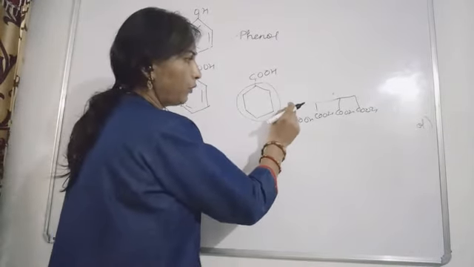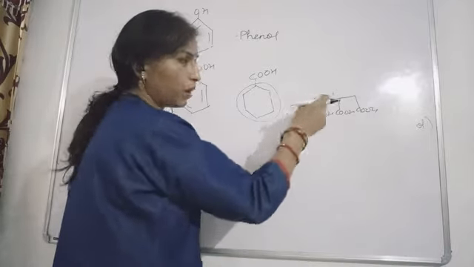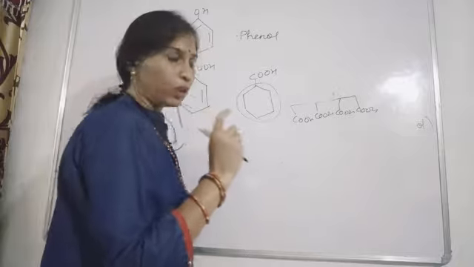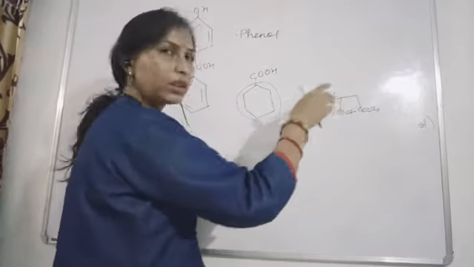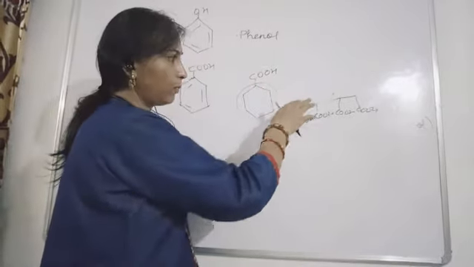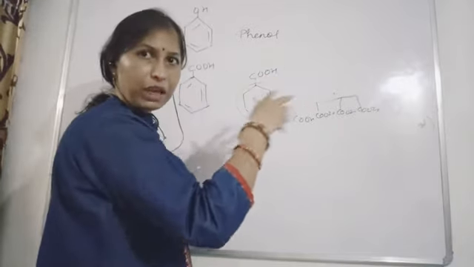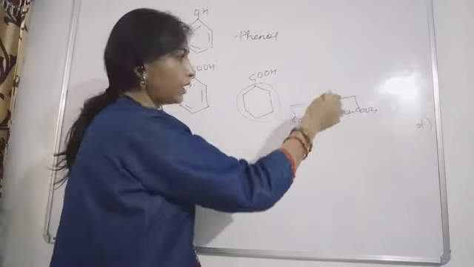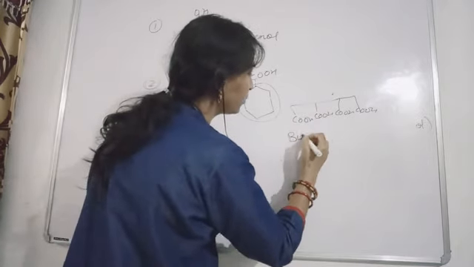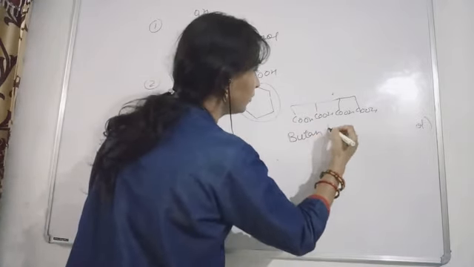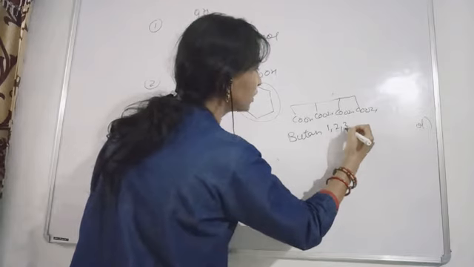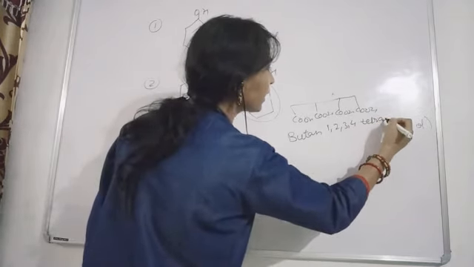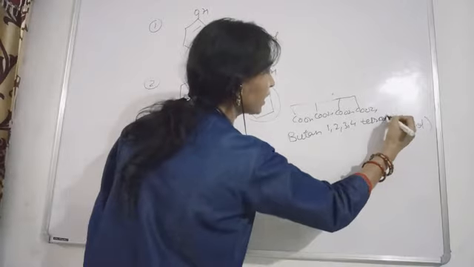See, 1 2 3 4, the word root will be but, as 4 carbons are there. Okay, no double bond or triple bond is present, that is why between carbons only single bonds are present. So in this butane, and then you will write butane tetroic acid.